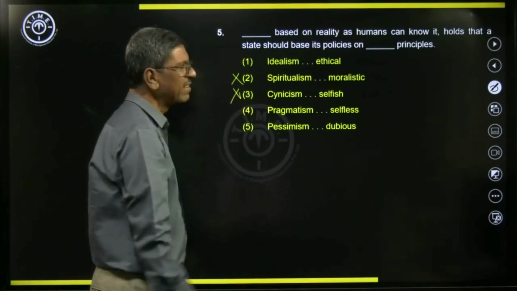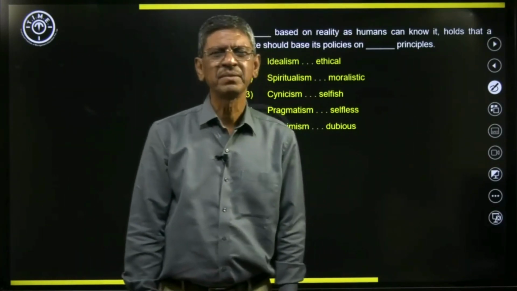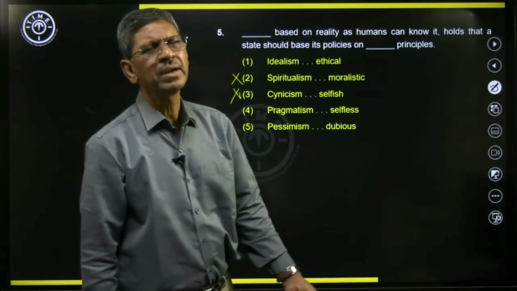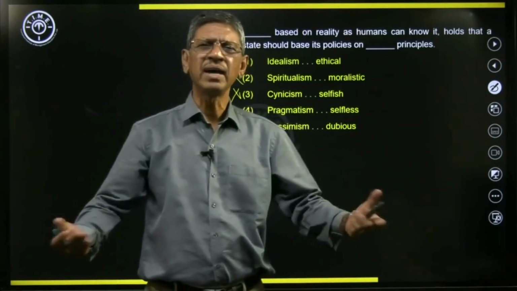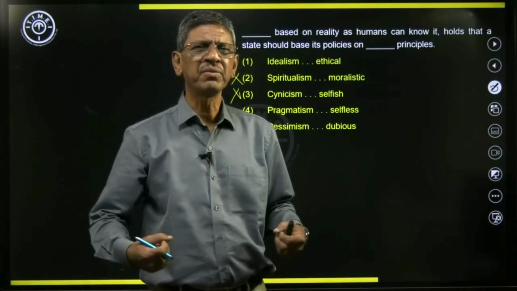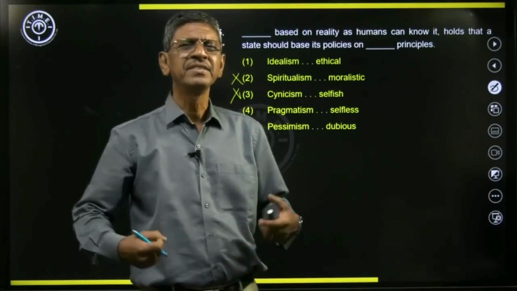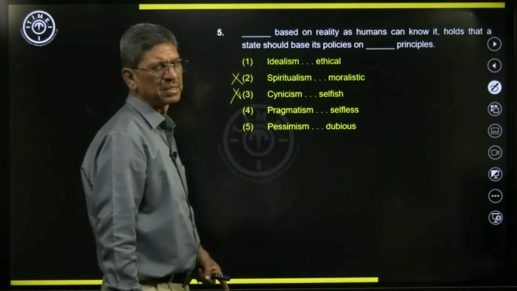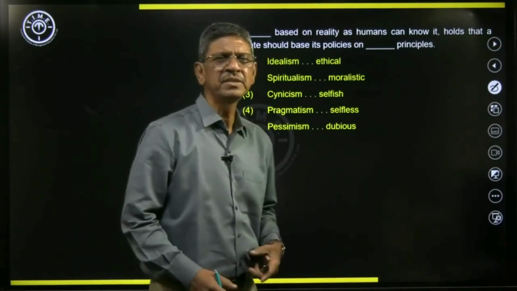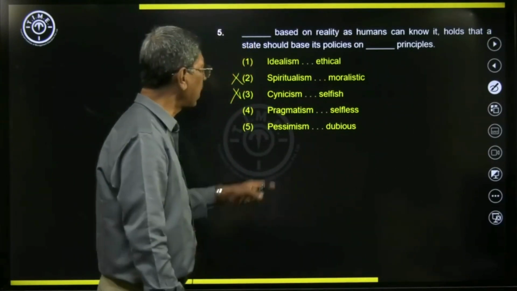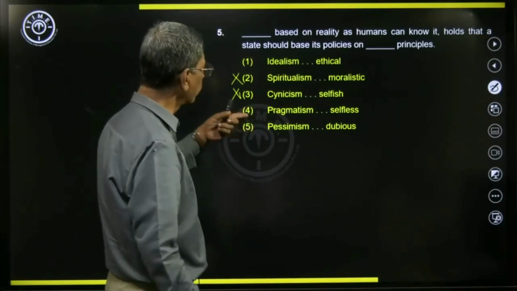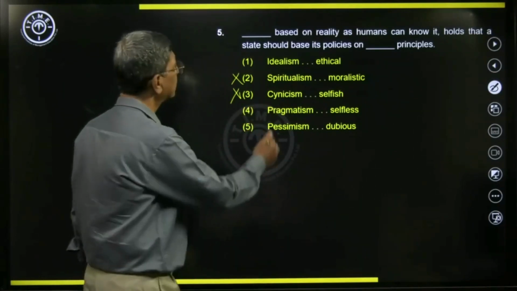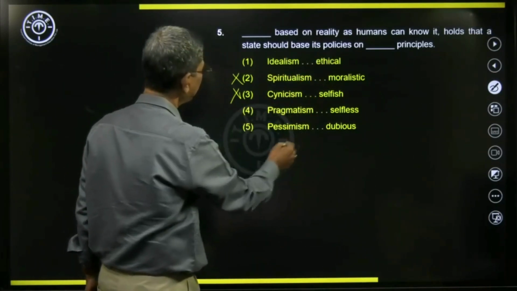Cynicism is a kind of mental state where you always think that others are self-centered and selfish. So that is cynicism, a kind of negative thinking. It is very pessimistic in approach or outlook. So cynicism based on, it's not.